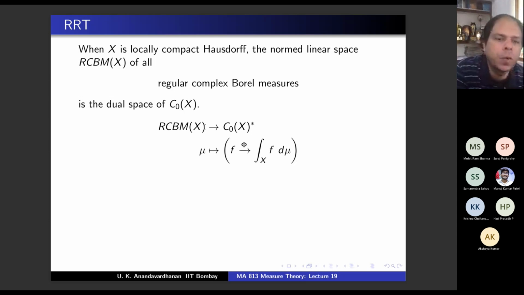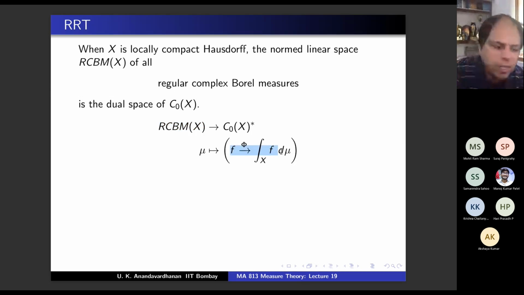And first of all, what do you mean by addition of measures? So if mu1 and mu2 are two measures, what is mu1 plus mu2 in terms of integration? That just means integral of f d(mu1 plus mu2) is integral f d mu1 plus integral f d mu2, right? That's the meaning of addition of measures. Okay, so you naturally get an element here.